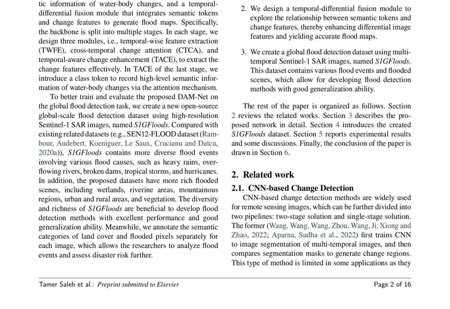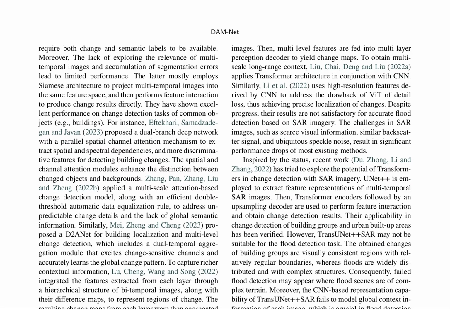Experimental results demonstrate that DAM-net outperforms recent CNN-based and ViT-based methods on the challenging S1G Floods dataset, achieving an overall accuracy of 97.8%, an F1 score of 96.5%, and an intersection over union (IoU) of 93.2%. The proposed approach's excellent performance and good generalization ability make it a promising solution for global flood detection from multi-temporal SAR images.